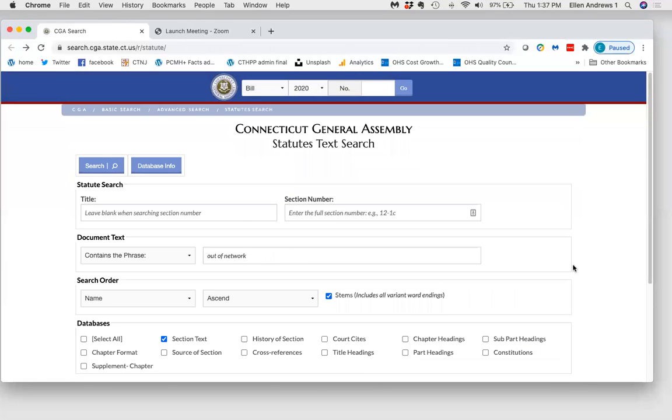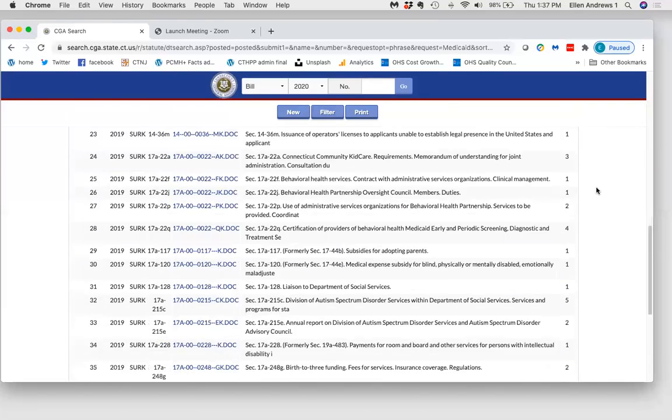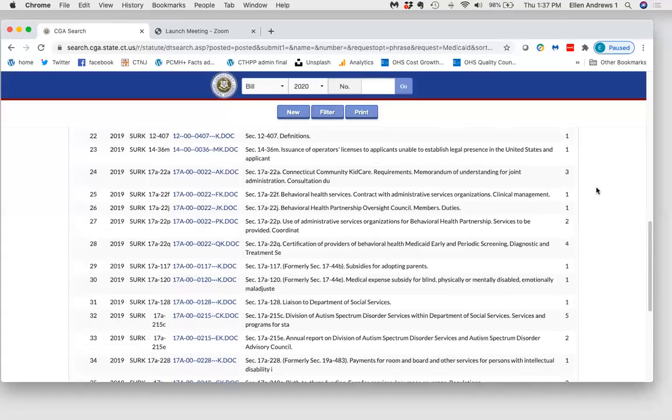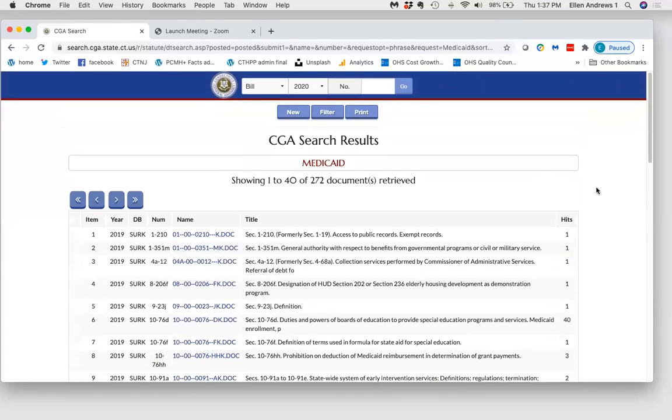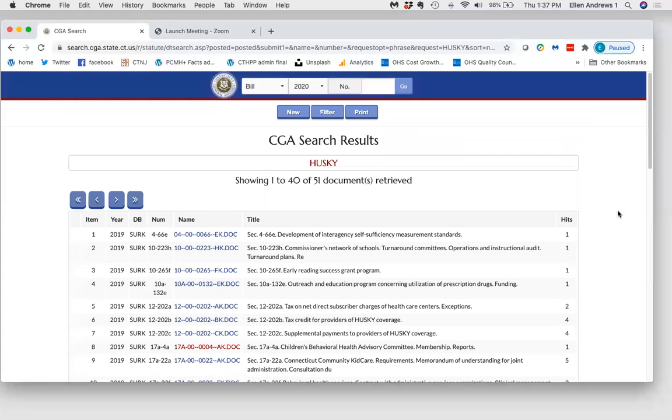You can use broad or narrow terms to get a reasonable number of documents to scan through. For example, Medicaid returns 272 documents, 40 per page. That's a lot. But Husky is mentioned 51 times in statute. That's a much more reasonable number.